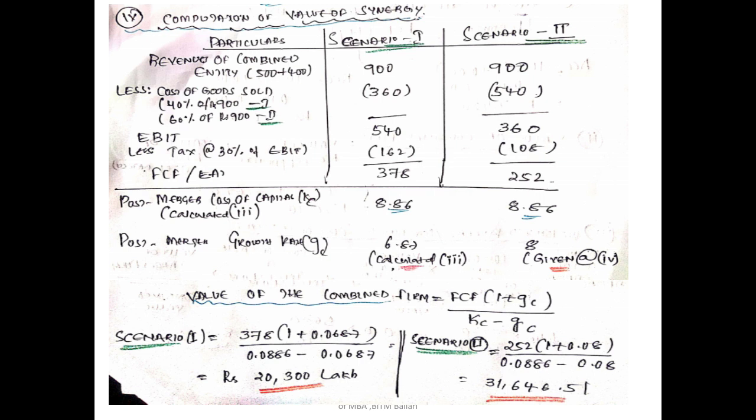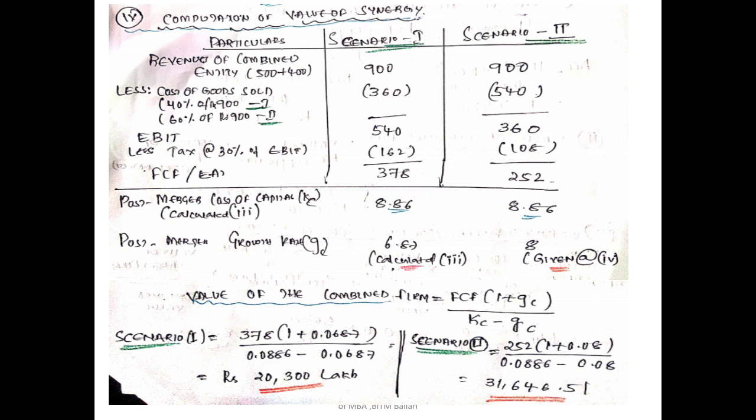The post-merger cost of capital is 8.86%, which was calculated in sub question 3. The growth rate is 6.87%, also calculated in sub question 3. There are no changes in the post-merger cost of capital and growth rate for scenario 1.